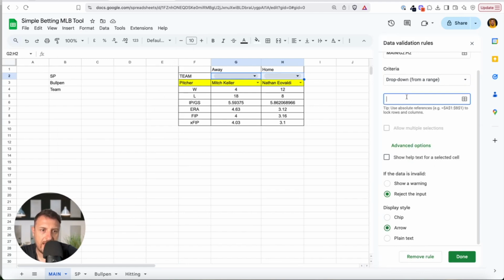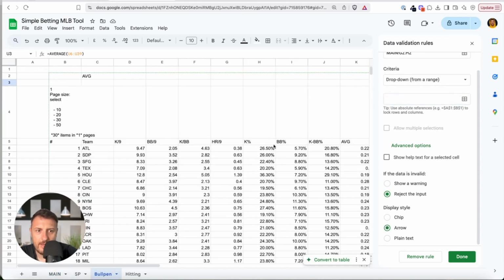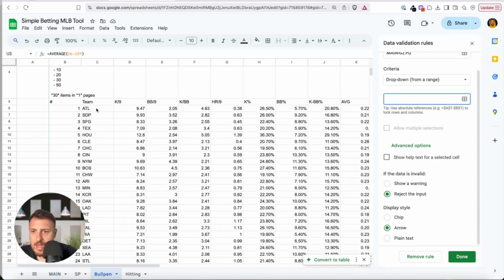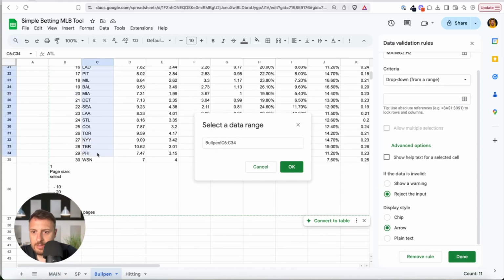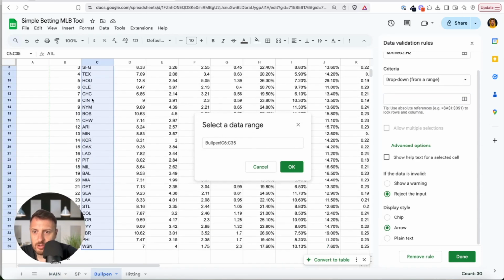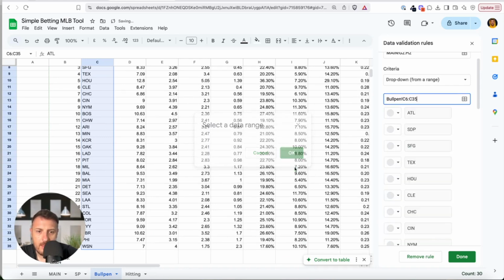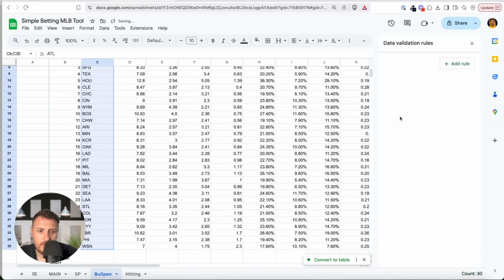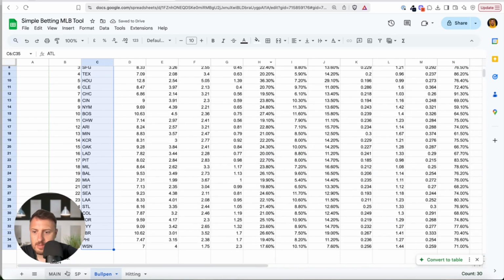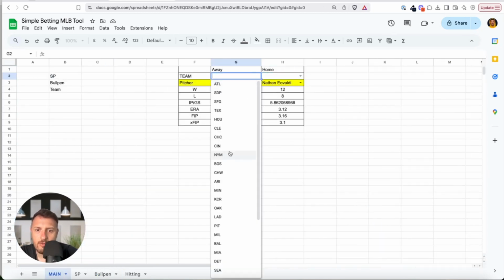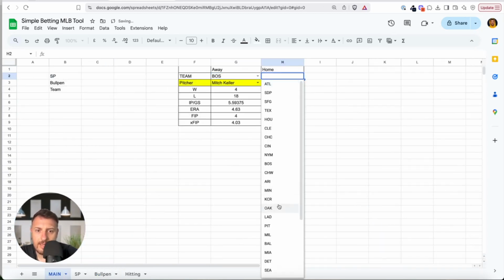This is just design. Click here. Go to bullpen. Click one more time here. And I want my spreadsheet select from this range. So those are the teams, okay? Okay, done. Close this, go back to main, and right now I can select the teams, okay?